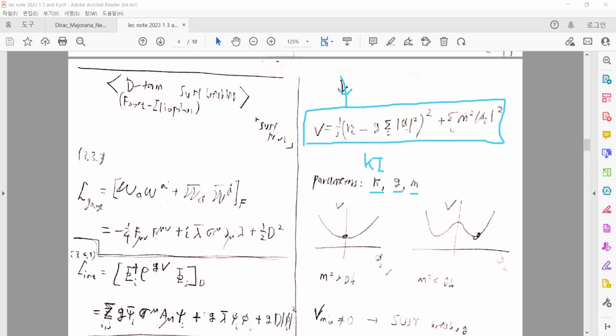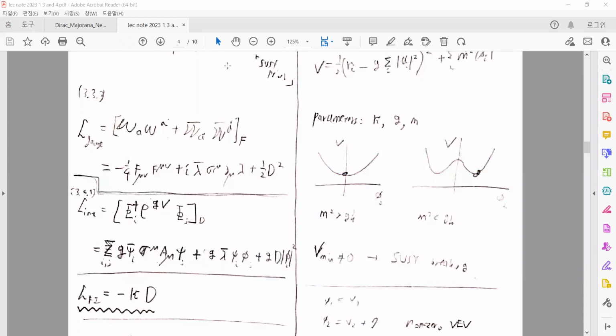And there are two cases. First of all, if m² is greater than gκ, then the potential has only one minimum, where φ is equal to 0. Otherwise, m² is less than gκ, and the potential has a symmetry-breaking vacuum if we choose a specific vacuum expectation value.